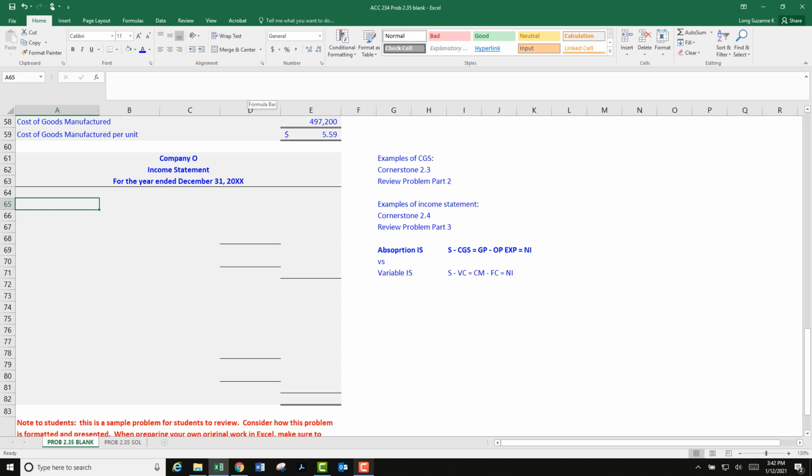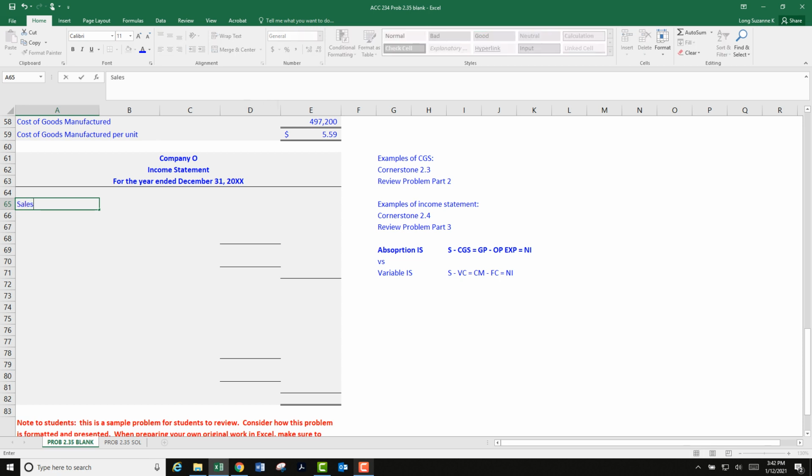And off we go. And I am doing a full income statement that includes a cost of goods sold section. Another way to go about this would be to have two schedules right here. You could have a schedule of cost of goods sold and then a short income statement. I'm just going to do one whole sort of complete, holistic, everything's included income statement.